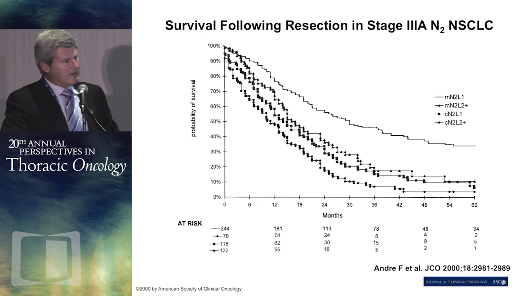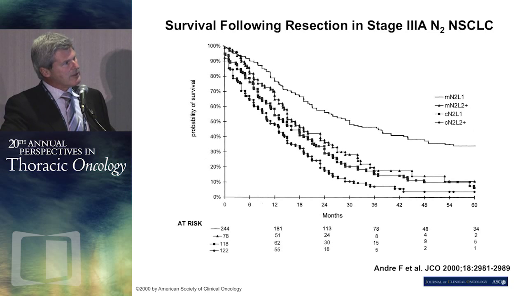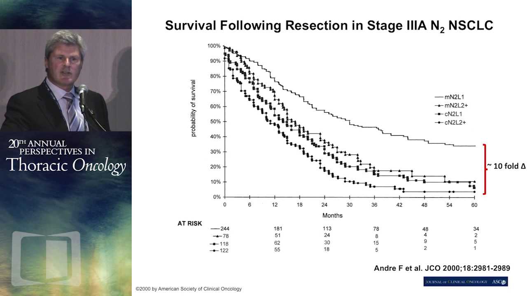Well, I always love this. This is a very old reference, but it brings home the point about where our staging system fails us. These are all stage 3A N2 disease patients. So we think of them all in this category, but you see there's a tenfold difference in long-term outcomes with surgical resection. What you have here are minimal N2 disease in a single station, doing the best, and then those clinical N2 disease that are multi-station actually doing very poorly with surgery. So this is the heterogeneity of the patients we see simply with N2 disease, and our staging system doesn't account for that, but we all talk about this.